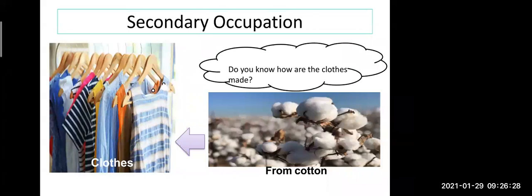So this was not in your textbook. If you want, you can search on YouTube or on Google about the process of making clothes, so you will get a clear idea how the clothes are made, and this you should know also. How the clothes are made from the cotton with the use of two processes: first is the spinning process and second is the weaving process. This in detail you can see on YouTube.